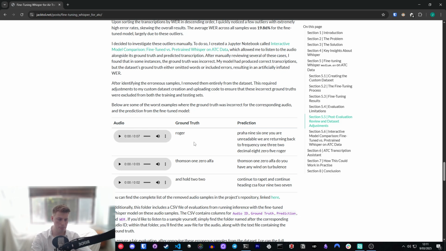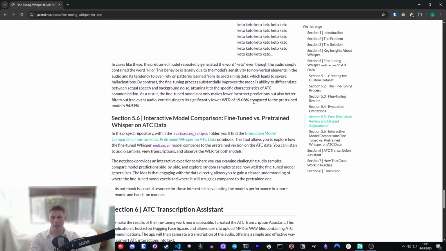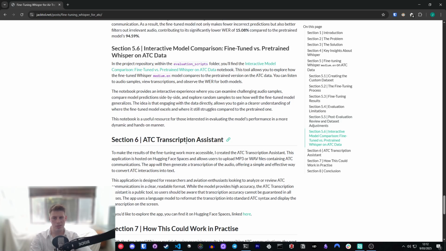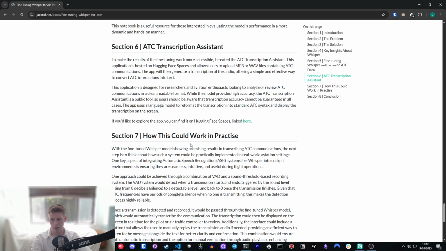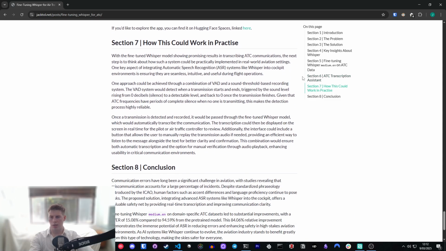And then I also created an ATC transcription assistant, which is on Hugging Face, where essentially you can pass through an audio file and it'll run it through the model, and then we can see the result. Now, the demo that I have to show today is an extension of this, an updated version, but it's not yet on Hugging Face, so I'll make sure to do that.